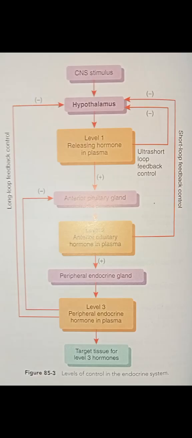Here we could see some important points related to this aspect of feedback control. So first, long loop feedback control.